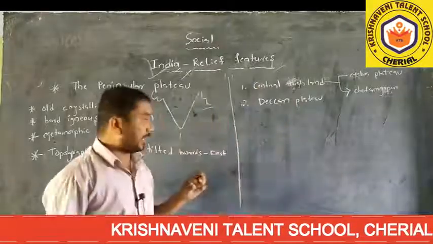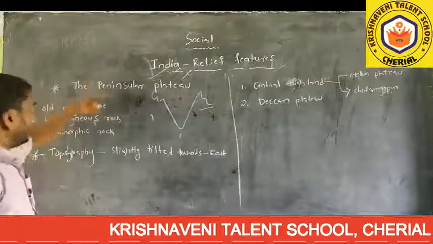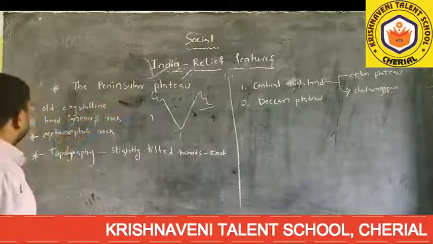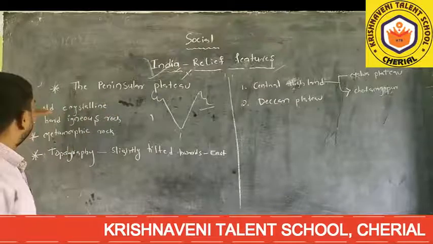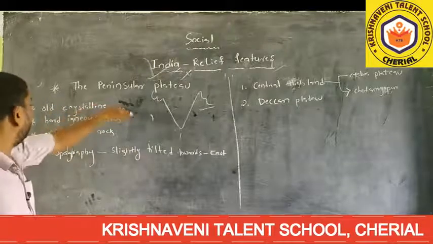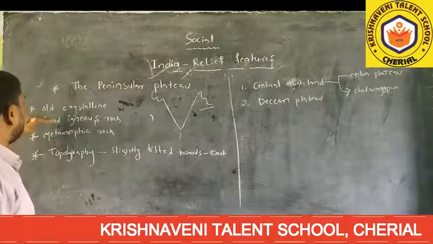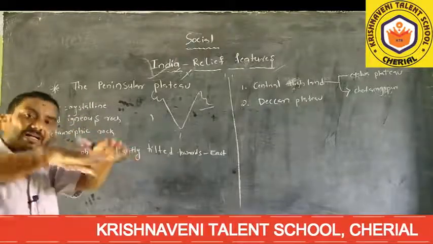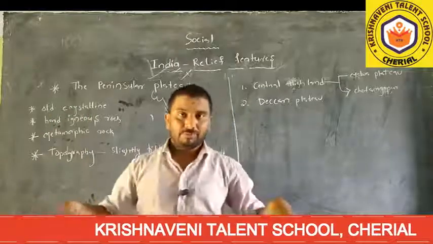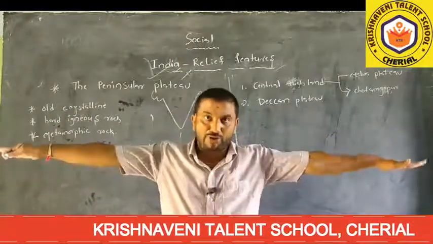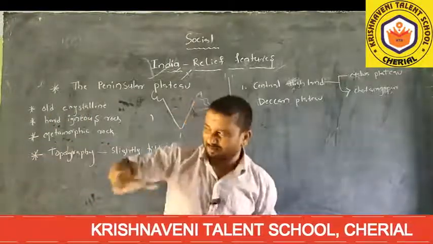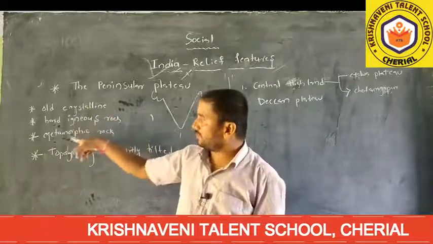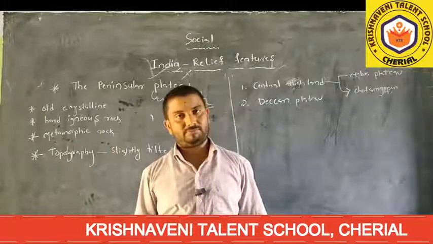The peninsular plateau is also known as the Indian plateau system. The Indian plateau is composed of old crystalline rocks, hard igneous rocks, and metamorphic rocks. So that is the nature of this plateau. How is this plateau composed? The land of the plateau is old crystalline, hard igneous, and metamorphic rocks.